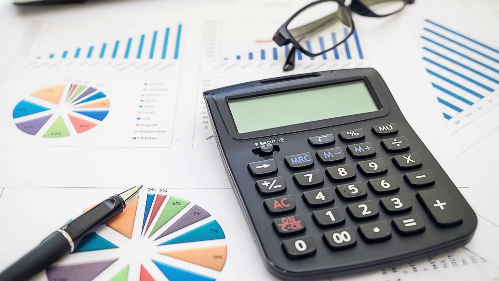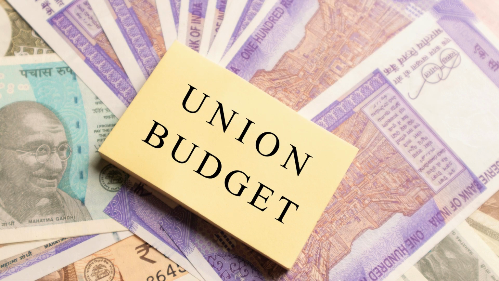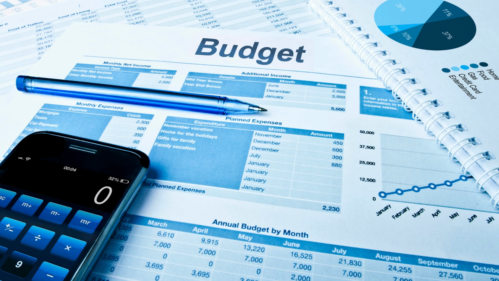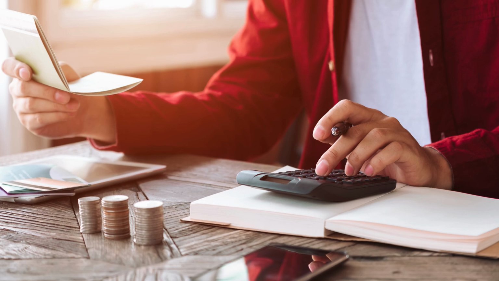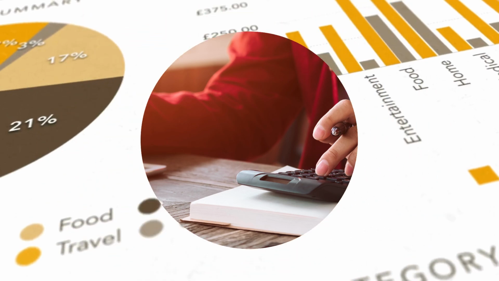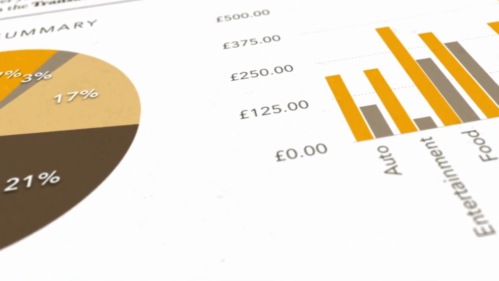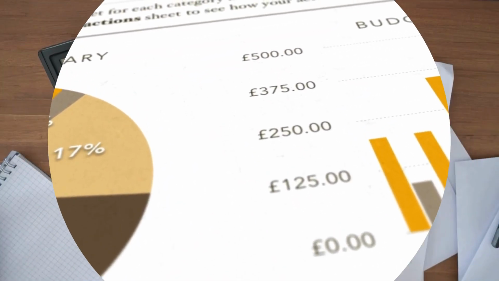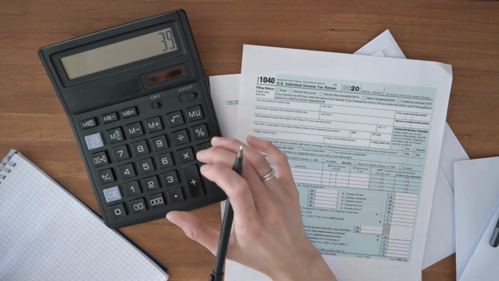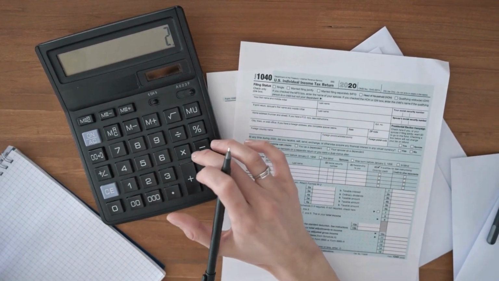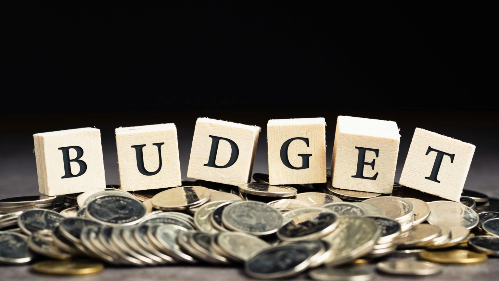Today we are looking into one of the most anticipated events of the year, the Union Budget for 2025-26 presented by the Finance Minister. In this video, we will break down the key highlights from Part A of the budget, focusing on the government's vision for economic growth, development initiatives, and social welfare measures. From ambitious plans to boost agriculture and support MSMEs to significant investments in infrastructure and education, this budget aims to set the stage for a resilient and inclusive economy.